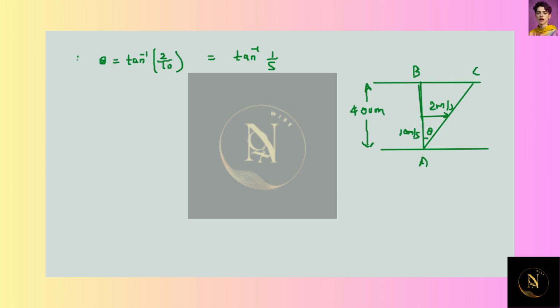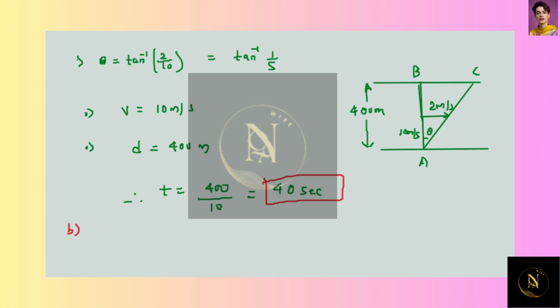Now velocity V is equal to 10 meters per second. Also, distance d is given as 400 meters. So the time taken to cross is equal to distance d divided by velocity. So it will be equal to 40 seconds. So it will take 40 seconds to cross the river.